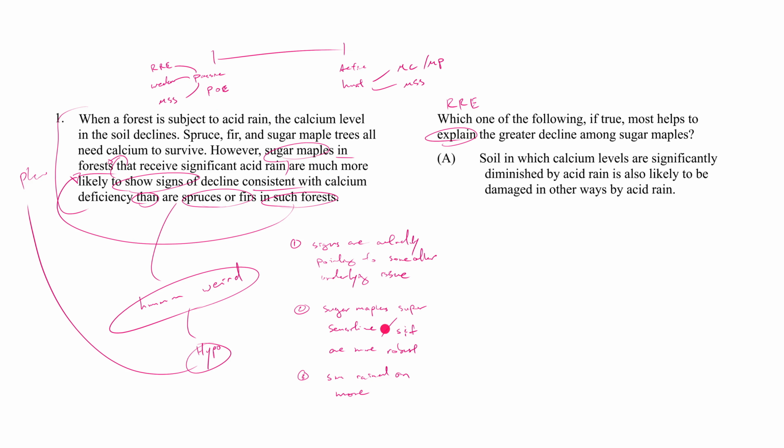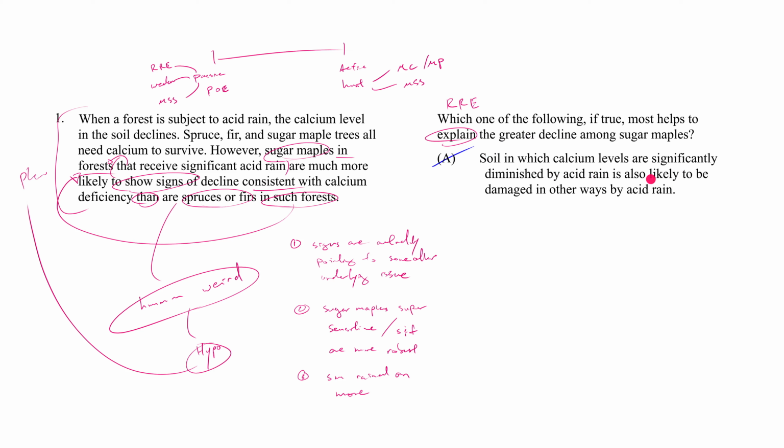So with that said, let's look at answer choice A, which says soil in which calcium levels are significantly diminished by acid rain is also likely to be damaged in other ways by acid rain. I like this answer choice because it's got a lot of features of what makes a wrong answer choice attractive. Now, I hope you'll agree with me, this is not the right answer choice.